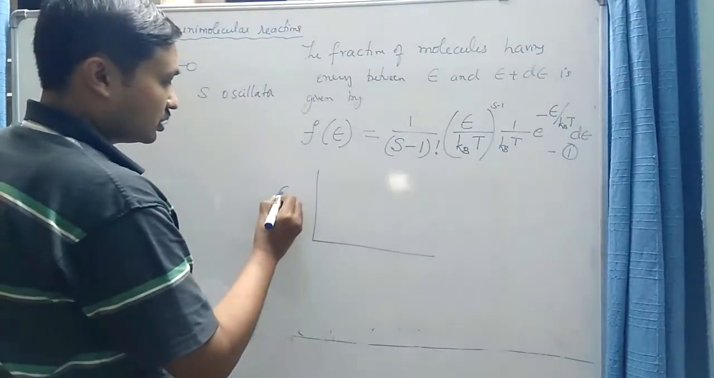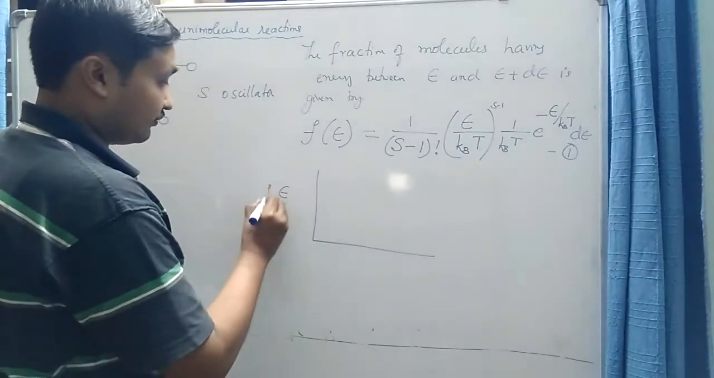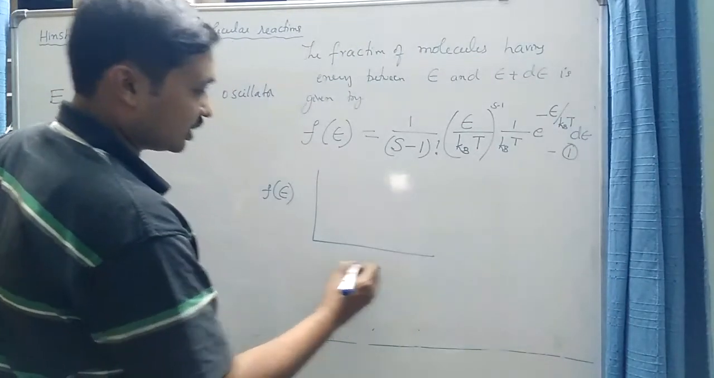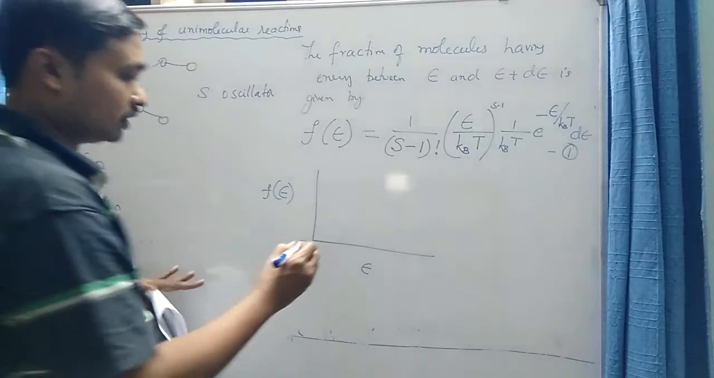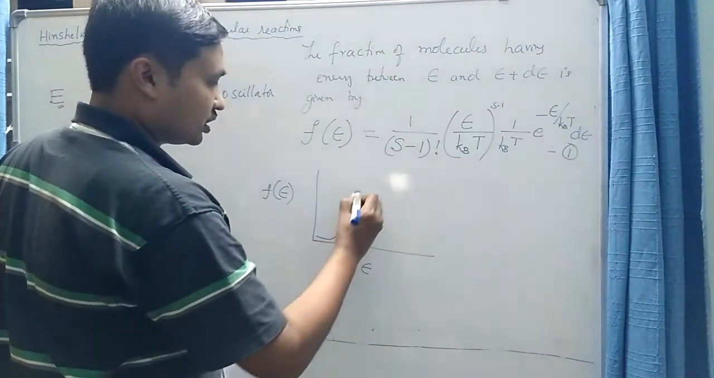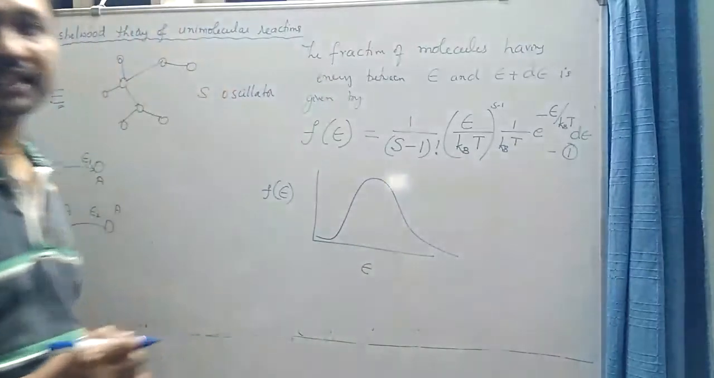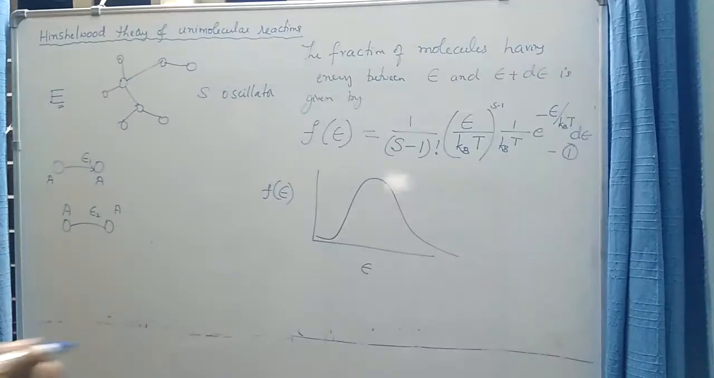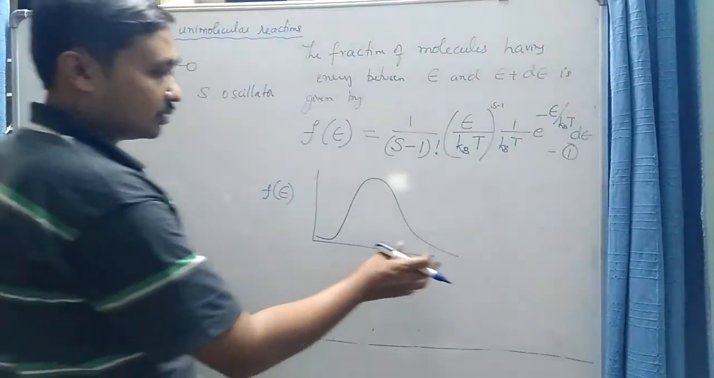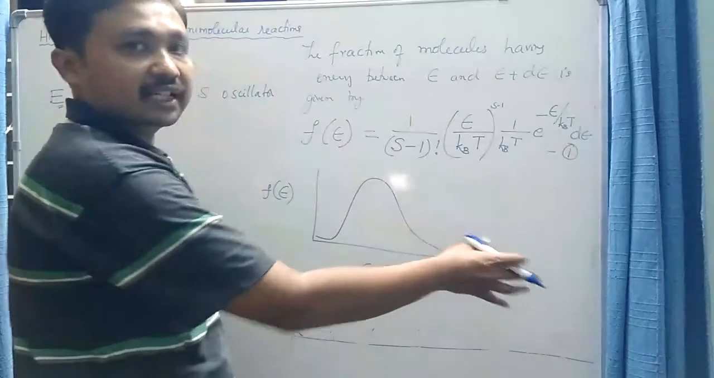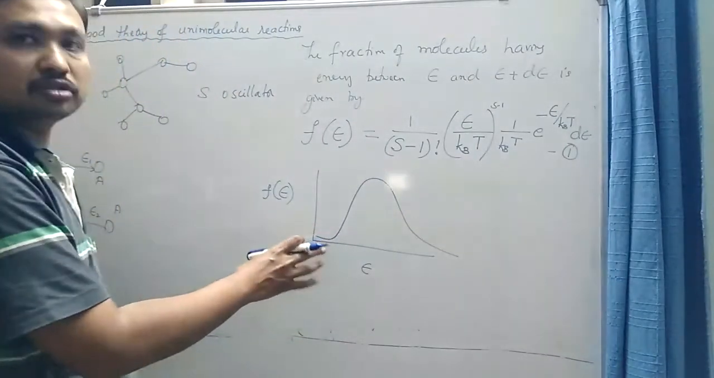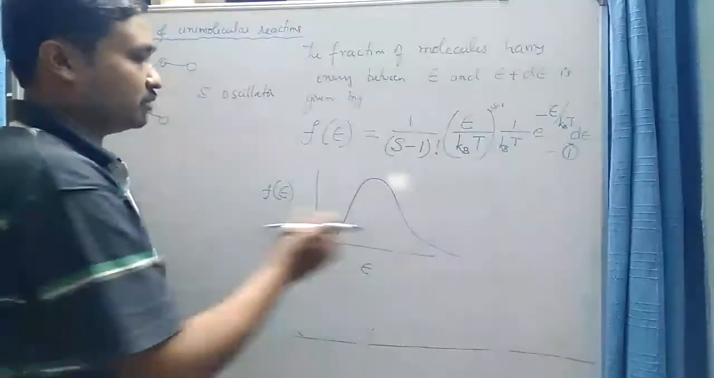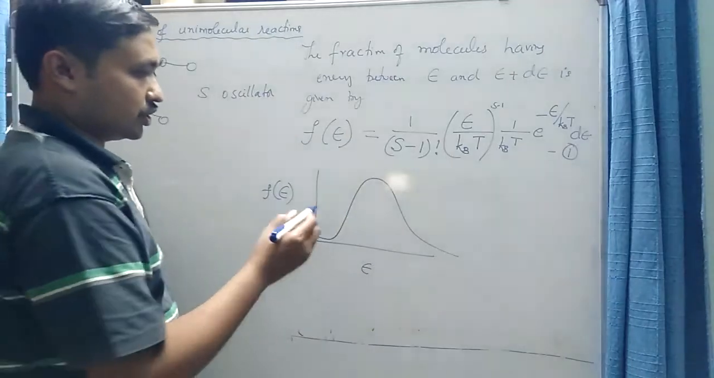So here I have plotted the fraction of the molecules, and on the y-axis I am plotting energy. We all know that in most cases the Maxwell-Boltzmann distribution will be something like this. Most of the molecules will have energy nearly equal to the average energy, you have a small fraction of the molecules having very high energy, and you have a small fraction of the molecules having very low energy. So a large fraction of the molecules will have energy much closer to the average energy.